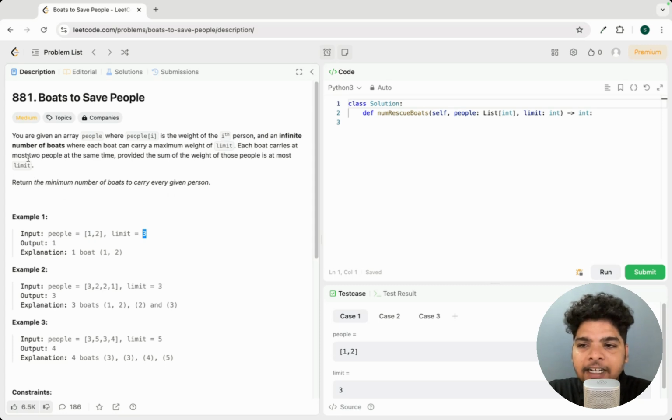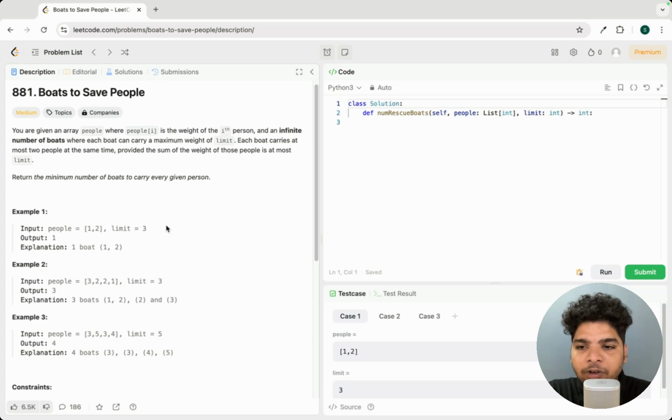Each boat carries at most 2 people. So let's say I take the first boat, then in the first boat I can put those 2 persons, right? Maximum allowed, there will be 2 persons that we can allow in a boat. Each boat carries at most 2, provided the sum of the weight of those people is at most the limit. Means the boat can carry 2 persons if the sum of their weight is less than or equal to the limit, right? Hope you got the question.